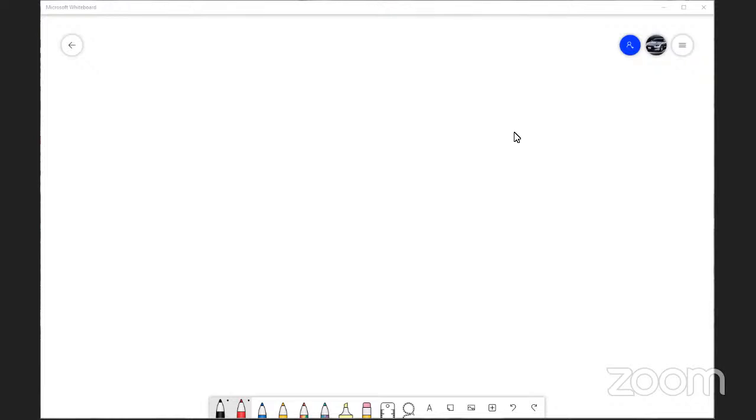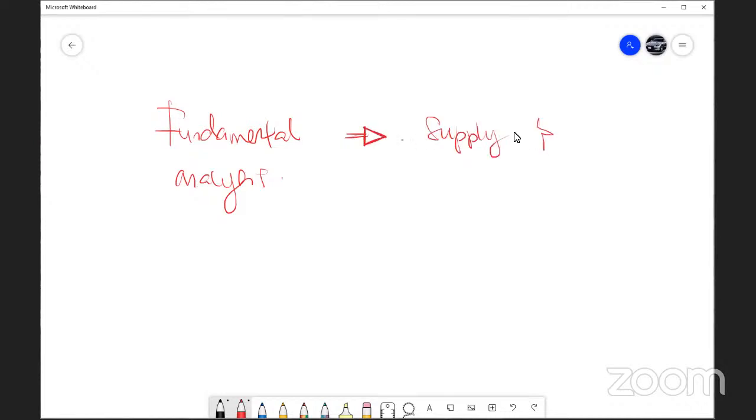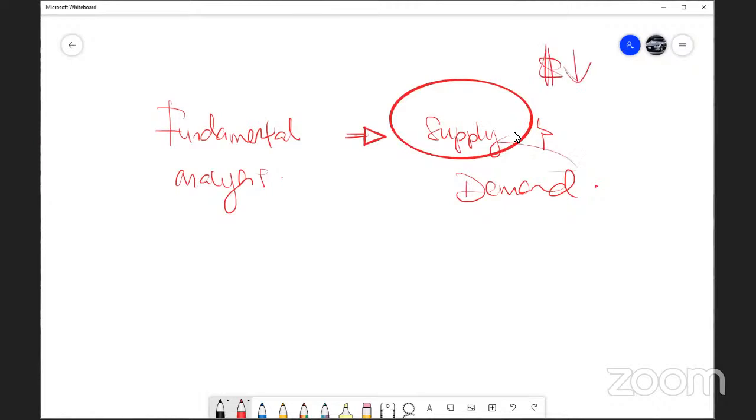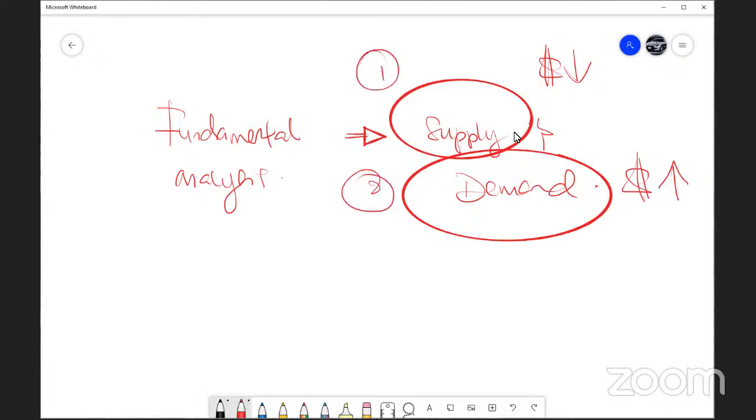All right, fundamental analysis is very simple. What is fundamental analysis? The focus of fundamental analysis is basically on the supply and demand of the market. If there is oversupply, naturally the price of the commodity will drop. When there's high demand, naturally the price will go up. It's as simple as that. This is fundamental analysis, which is basically based on supply and demand.